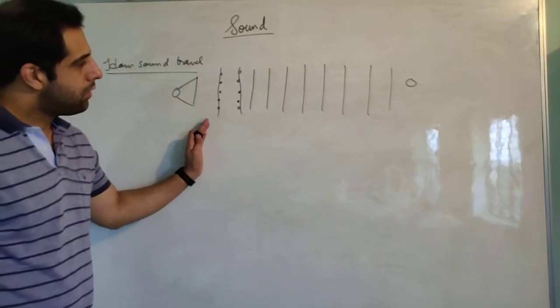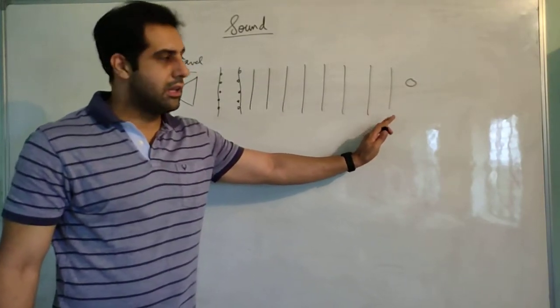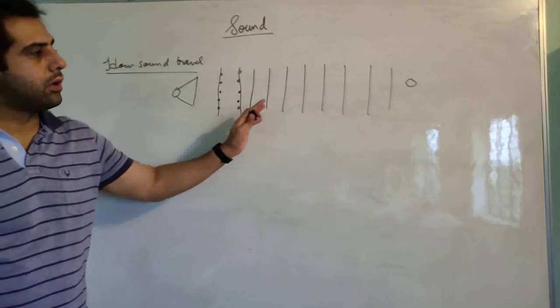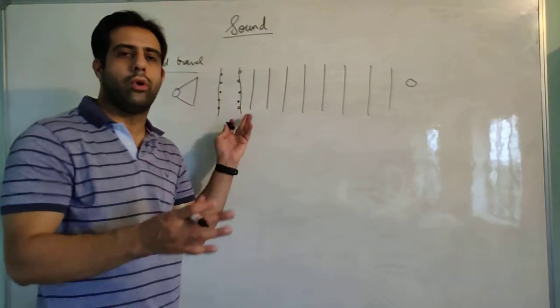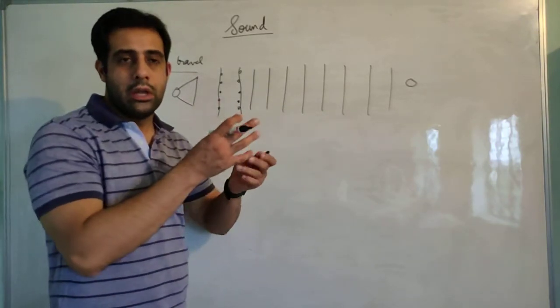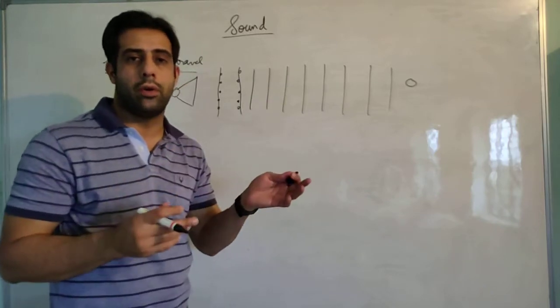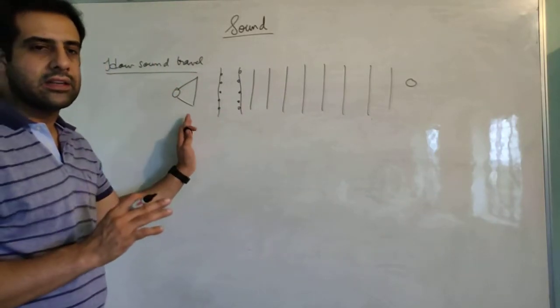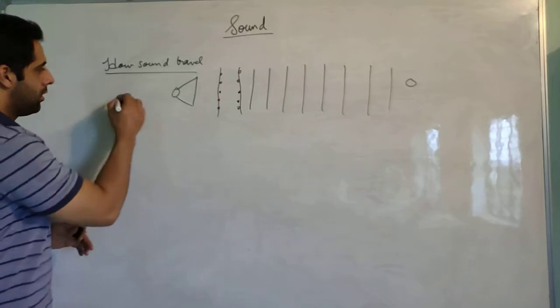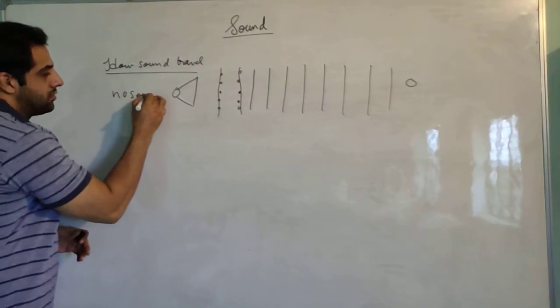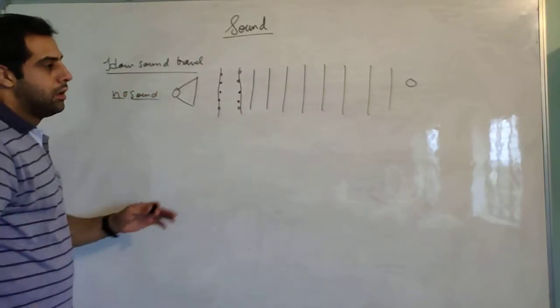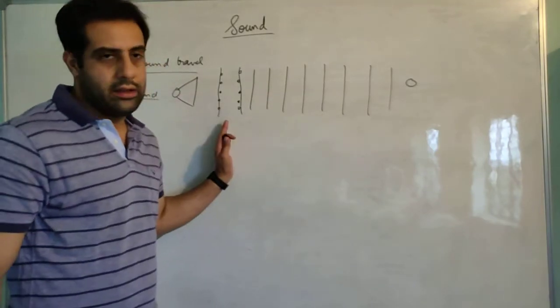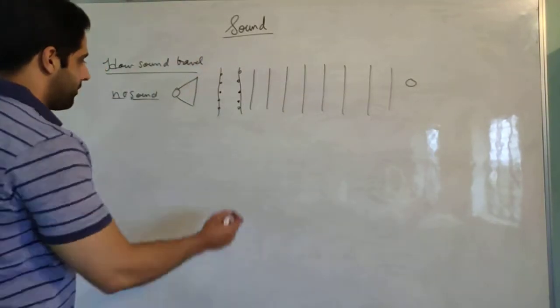So right now all these air particles, all these air molecules are at equal distance from each other, or we can say they are more or less uniform. It is not a rule that every time they are at a uniform distance, but let us say that in the starting, when there is no sound, the air molecules are arranged like this.